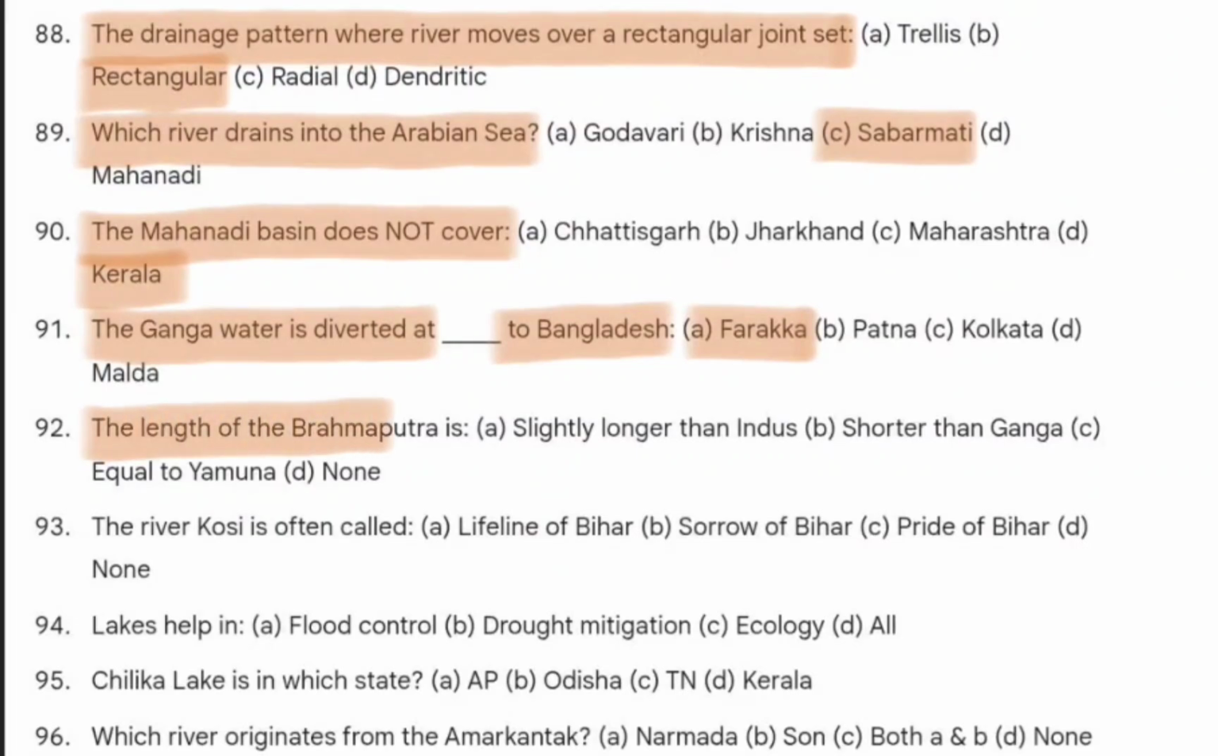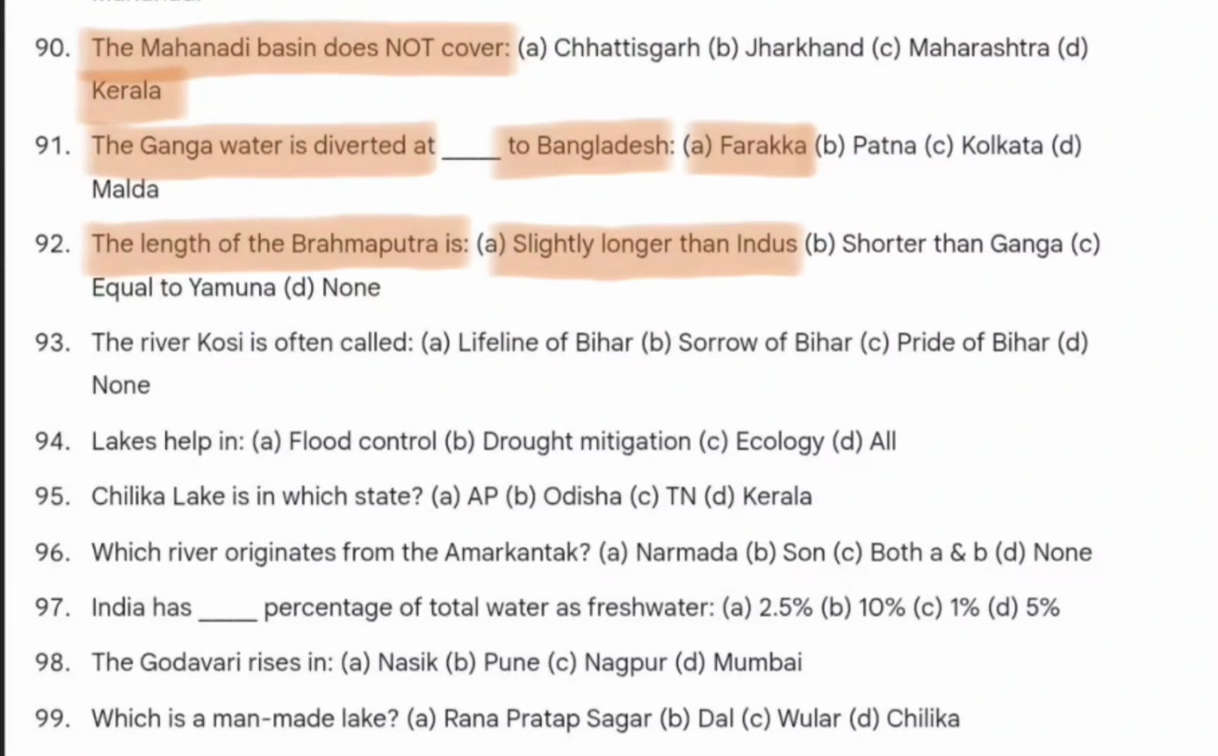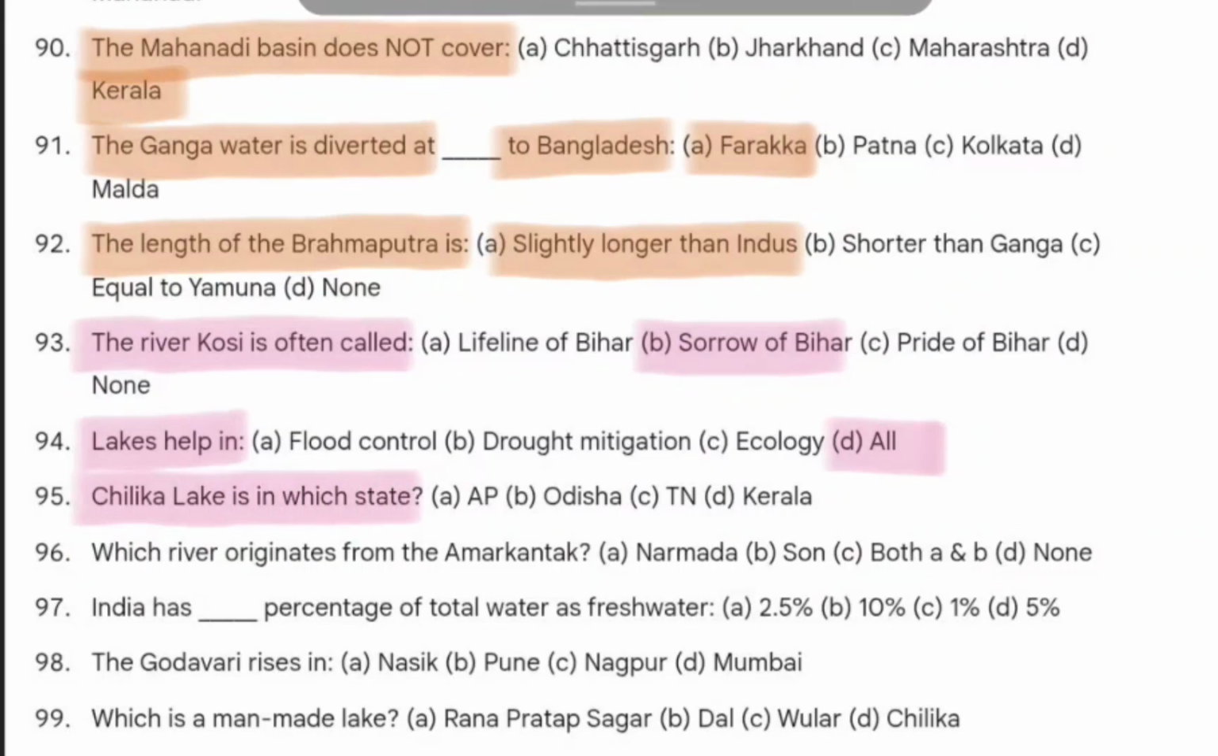The length of the Brahmaputra is slightly longer than Indus. Next question is, the river Kosi is often called what? It is called sorrow of Bihar. Lakes help in flood control, drought mitigation, ecology, all. Chilika Lake is in which state? It is situated in Odisha. Which river originates from the Amarkantak? So the answer will be both A and B, Narmada and Son.